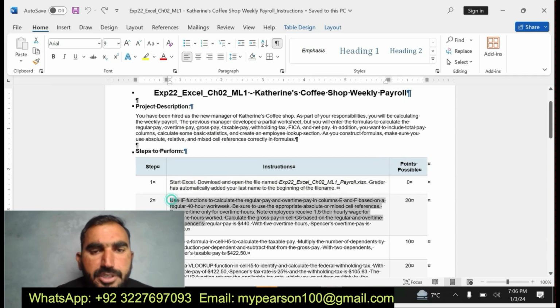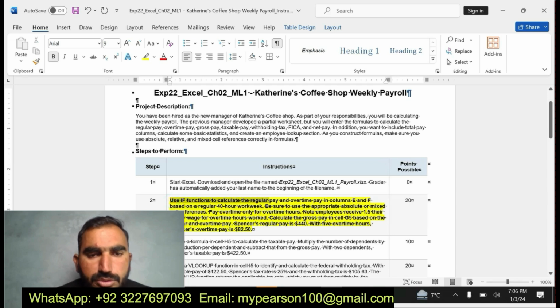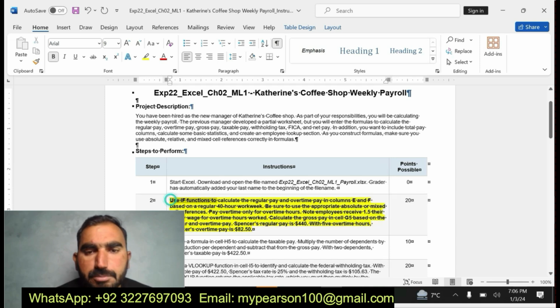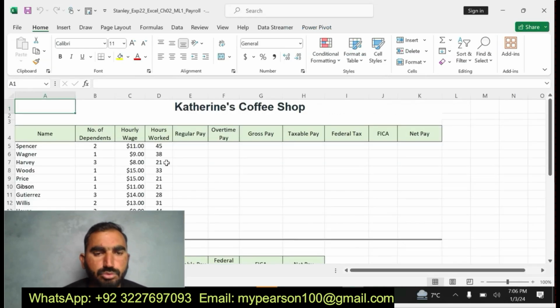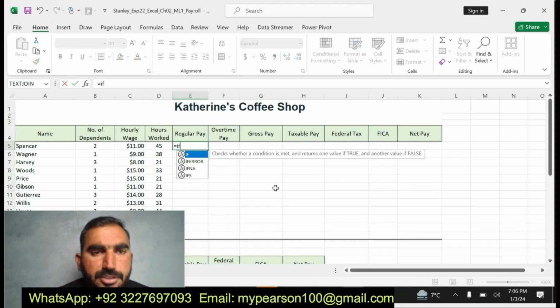The next step is to use a function to calculate the regular pay and overtime pay in columns E and F, based on the regular 40 hours of work. Be sure to use the appropriate absolute references. I am going to do this one. Here is my regular pay. I am going to find the value for the regular pay using the IF logical function.